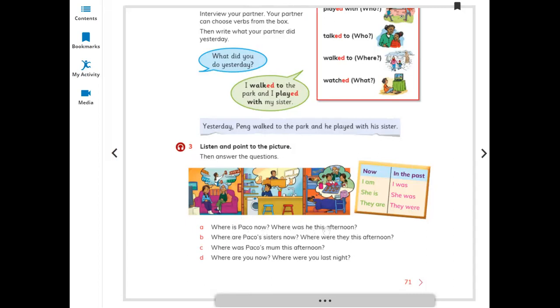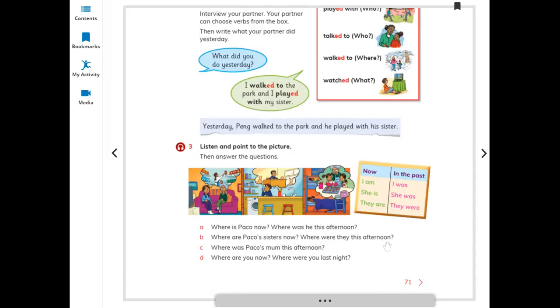Where is Paco now? Where was he this afternoon? Paco is at home now and he was at school in the afternoon. Where are Paco's sisters now? Where were they this afternoon? Paco's sisters are at home now and they were at their grandma's house in the afternoon.